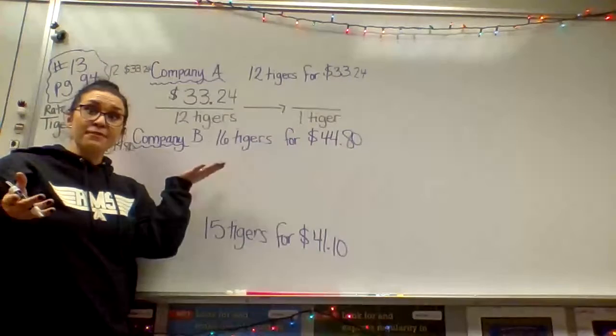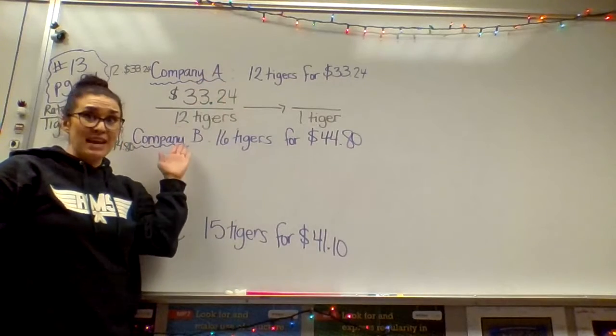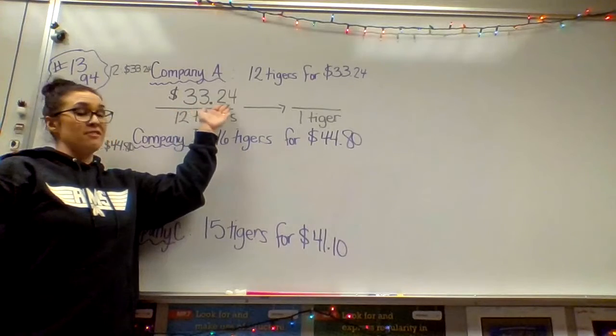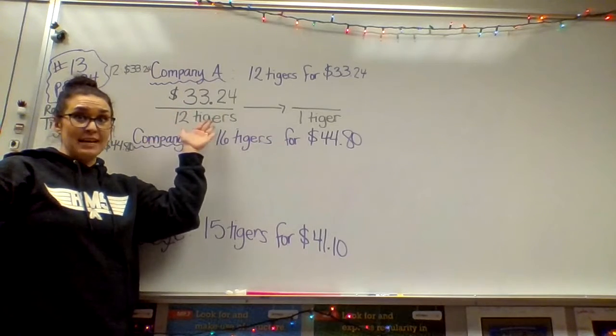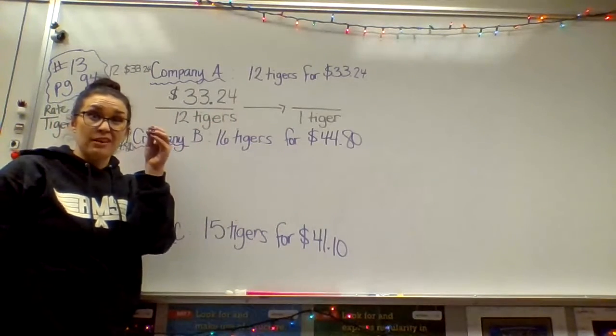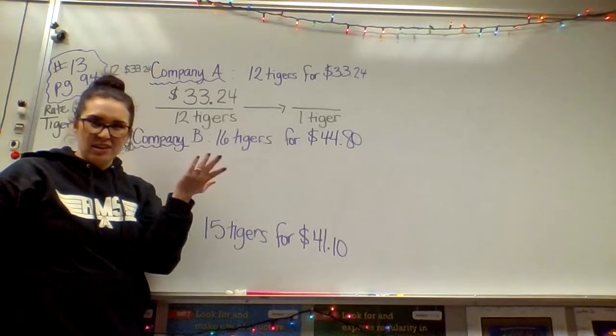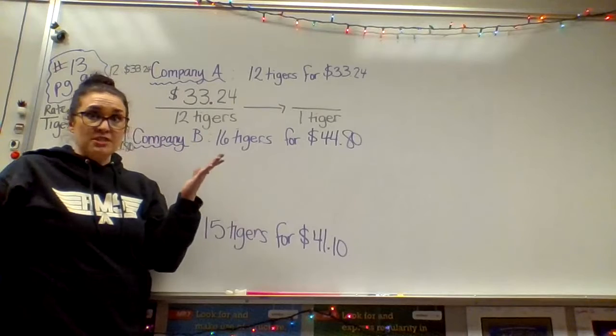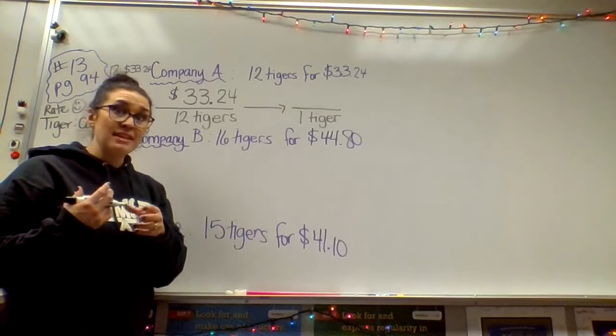All right, so for this first part, again, my friends, I have a rate right here. I know it's going to cost me $33.24 in order to get 12 tigers. But the thing I'm trying to figure out now is how much does one tiger cost? Like, what if I don't want 12? What if I just want one little tiger? How much does that cost? So I want you to think about this.